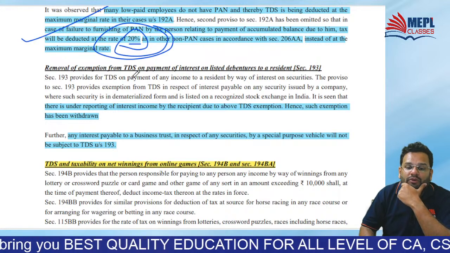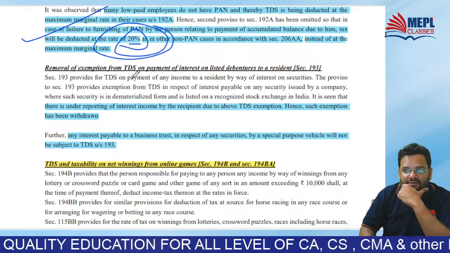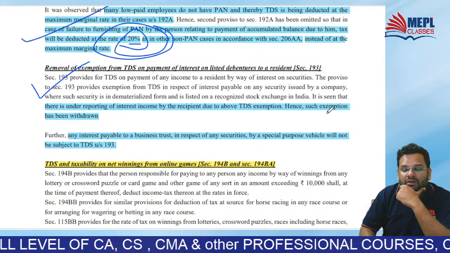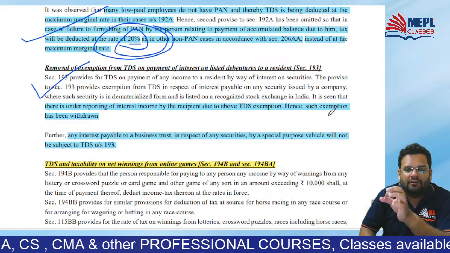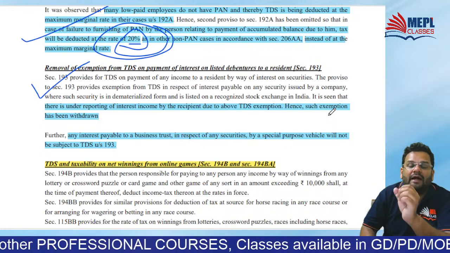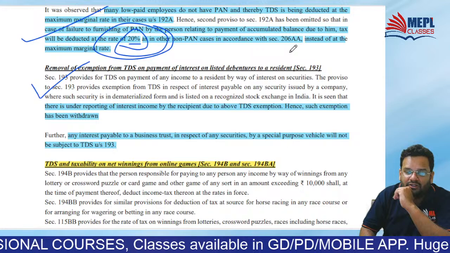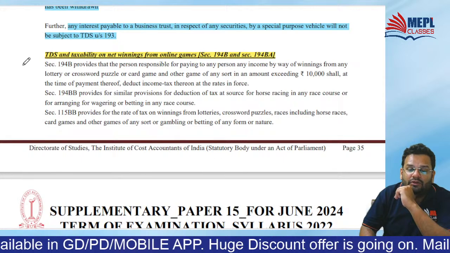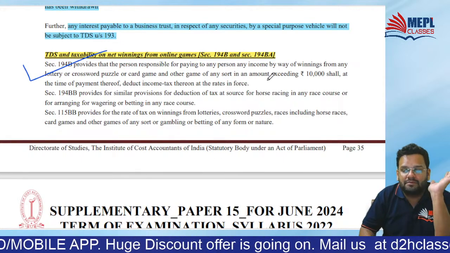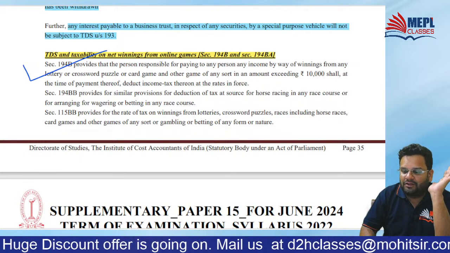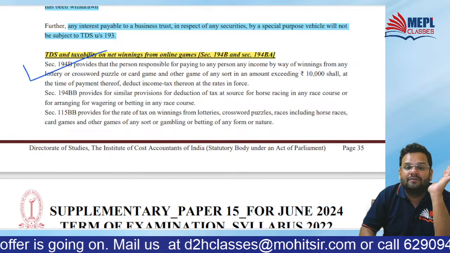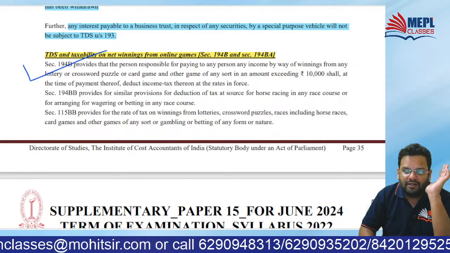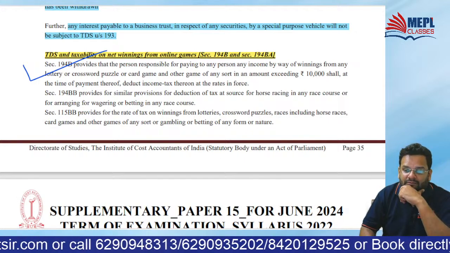Then earlier there was no TDS on interest on listed debentures. Now that exemption is removed. So now there will be TDS on listed debentures also, at the rate of 10% under section 193. Then friends, new TDS sections have been inserted for online games. Can you believe? For online games, a new TDS section has been inserted, that is section 194BA. Getting it? Section 194BA. Check.